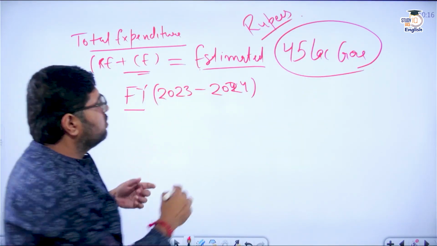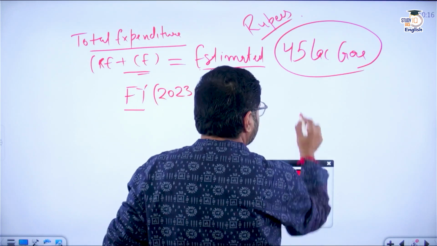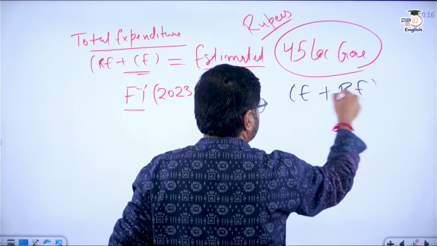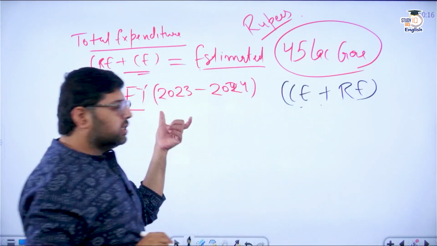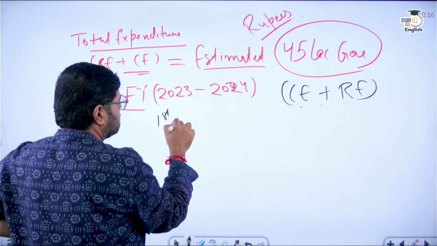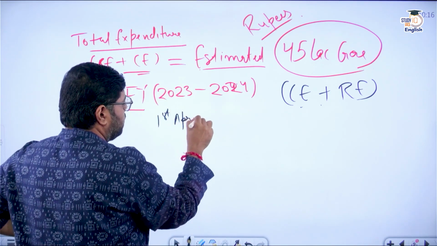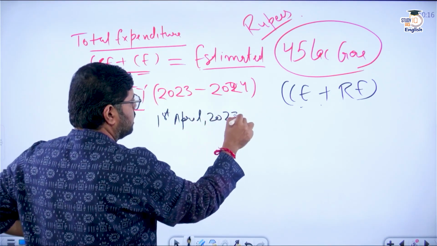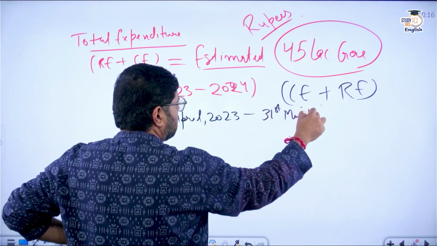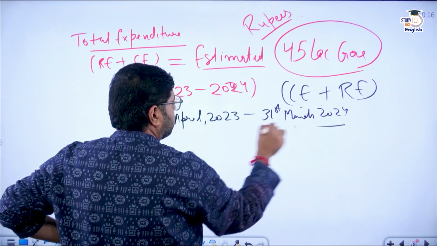So this is my capital expenditure plus revenue expenditure. This is the amount that the government is going to spend from 1st April 2023 to 31st March 2024.